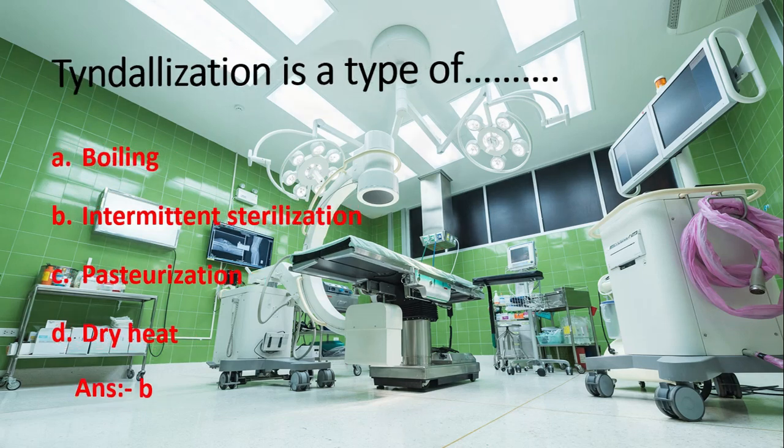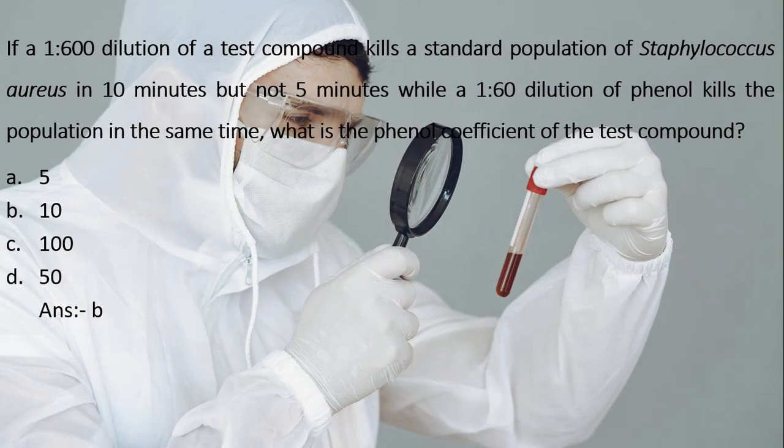If a 1 in 600 dilution of a test compound kills a standard population of Staphylococcus aureus in 10 minutes but not 5 minutes, while a 1 in 60 dilution of phenol kills the population in the same time, what is the phenol coefficient of the test compound? Answer is B, 10.